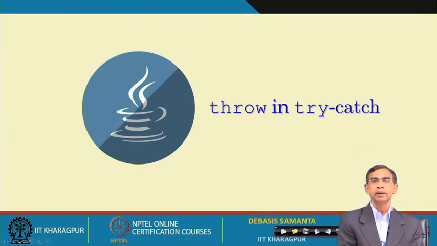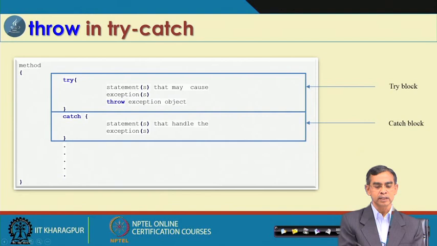Now, Java also allows the programmer to throw exceptions explicitly. All the examples that we have discussed so far are implicit throws, meaning that whenever an exception occurs, the Java runtime manager checks it, tries for any exception, and if it occurs, catches it. But sometimes we can throw an exception of our own. This can be done by the throw clause. So, there is a throw clause.